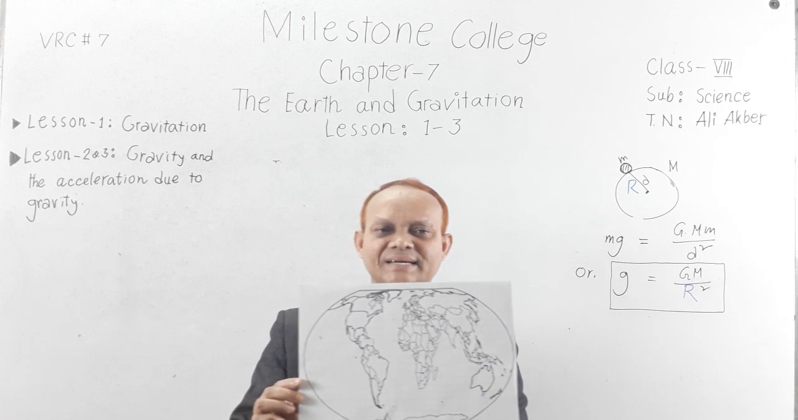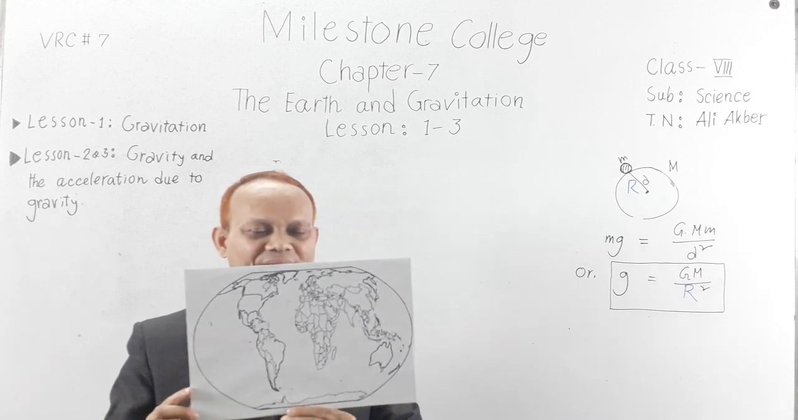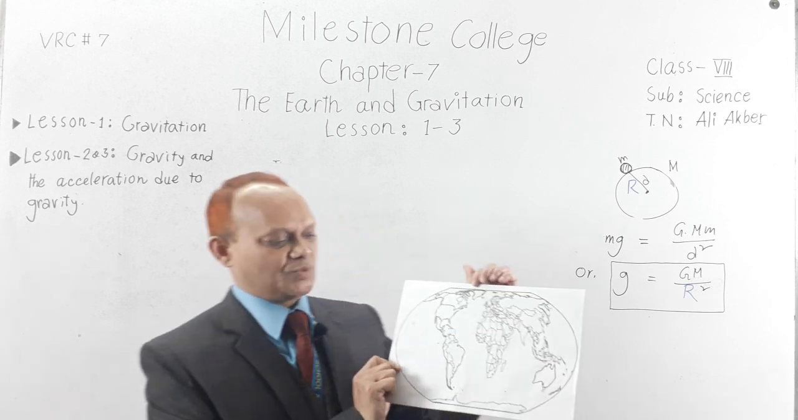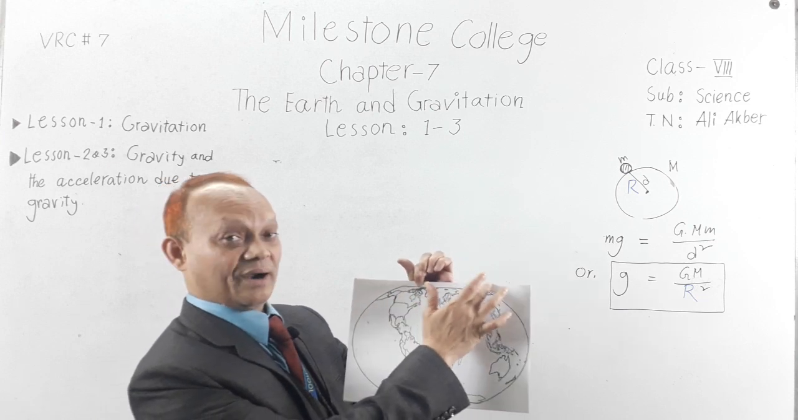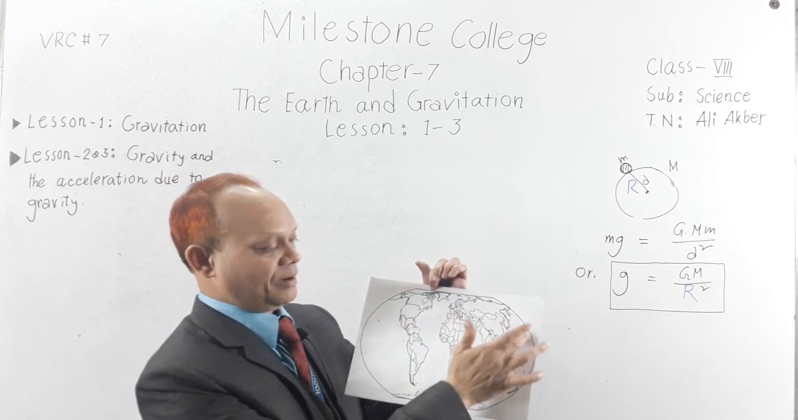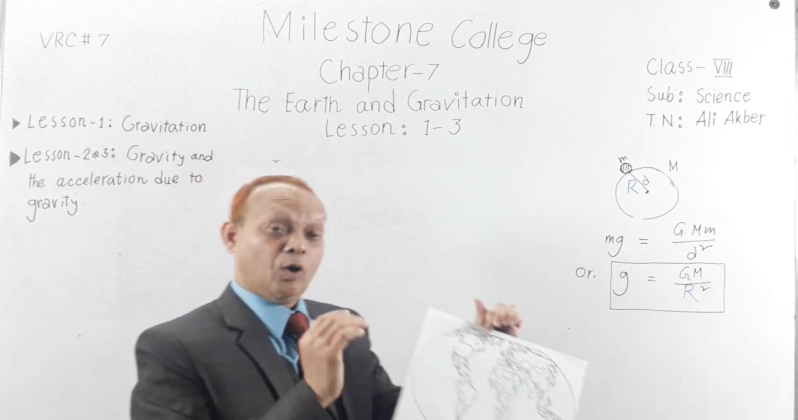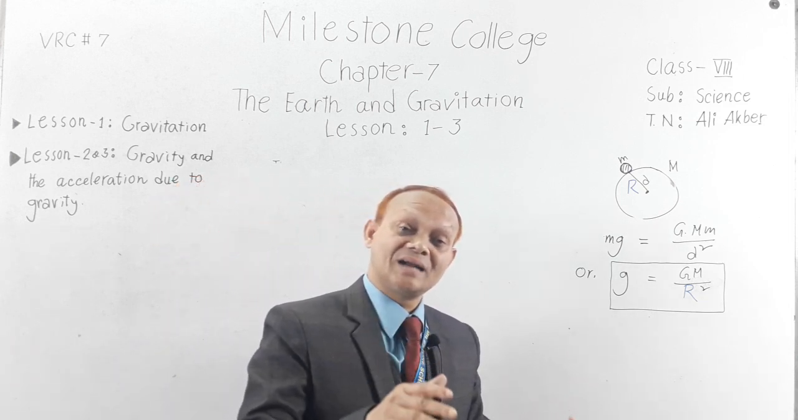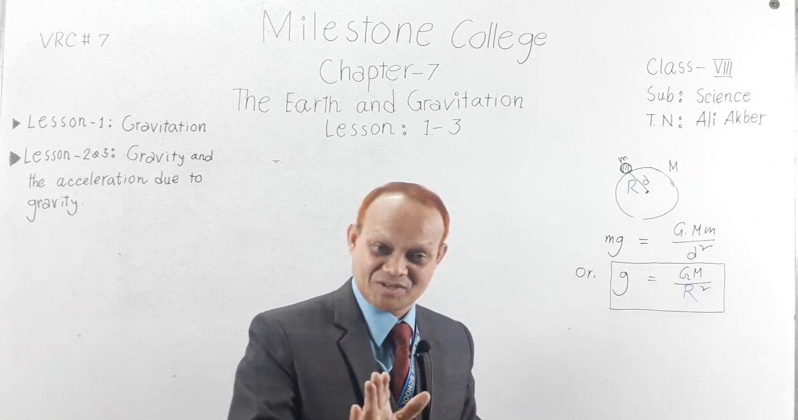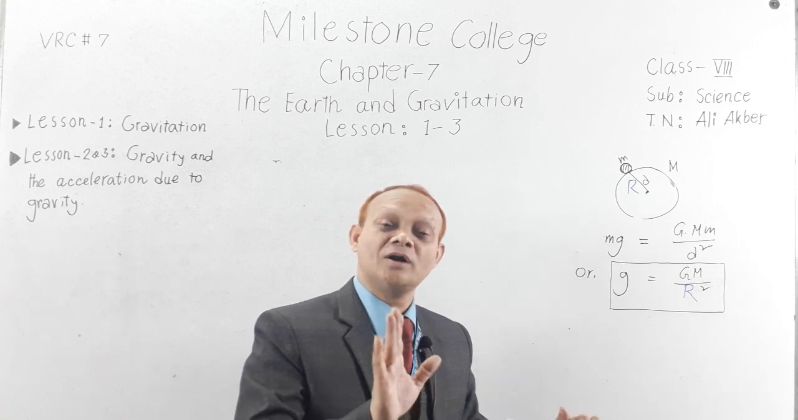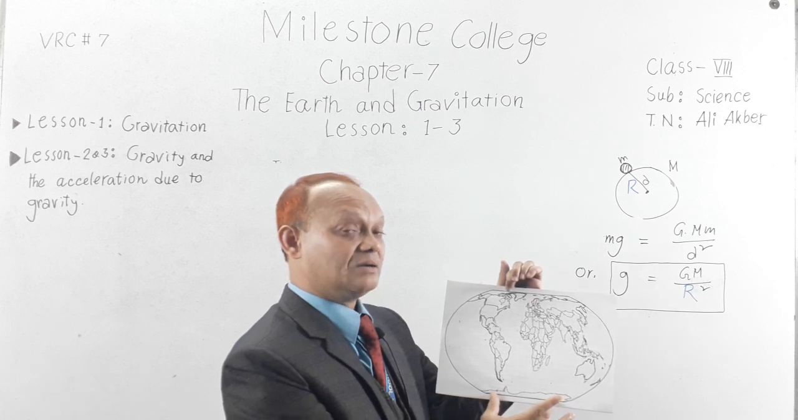What can you see? This is the map of the world. And my dear students, you see this is the polar region. This is the equatorial region. Although we think that the earth is round, this is not an ideal spherical object. It is a little bit compressed in the polar region.